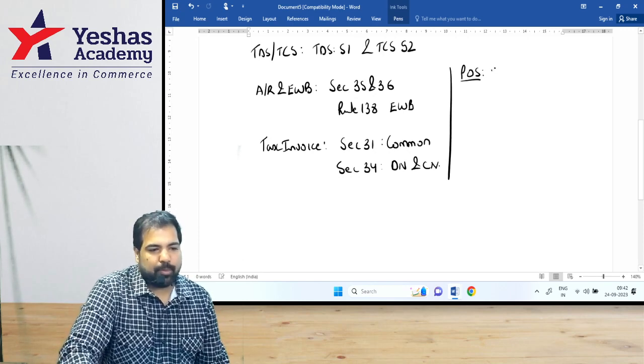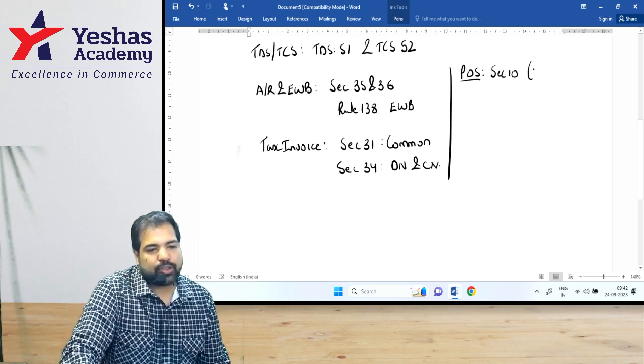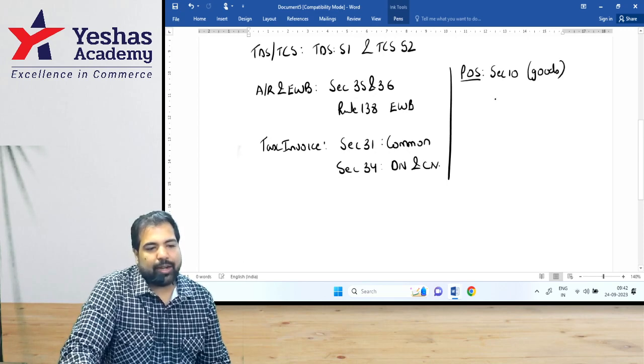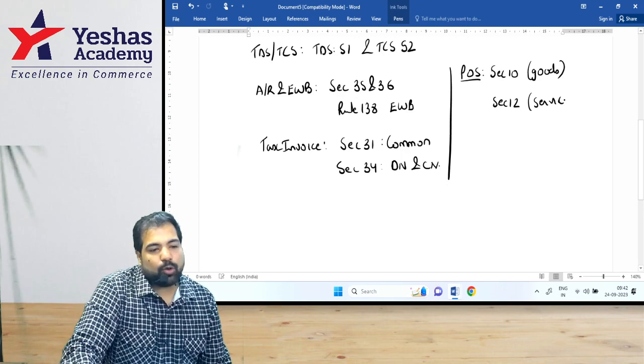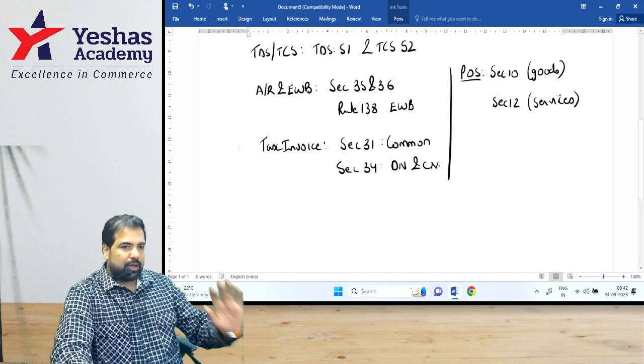place of supply, guys. Do you remember section 10? Section 10 is for what? Goods. And do you remember section 12? Section 12 is for what? Service. I'm not writing the others here because I don't want you to confuse yourself.